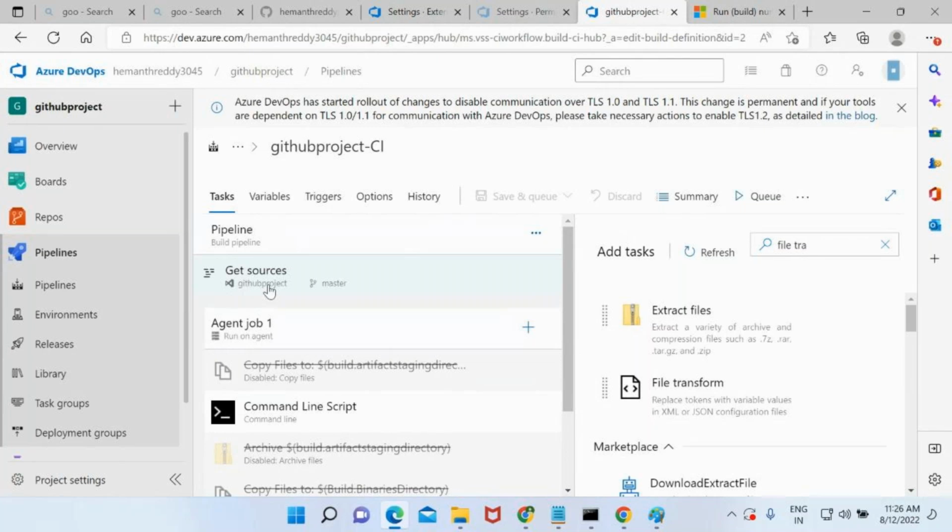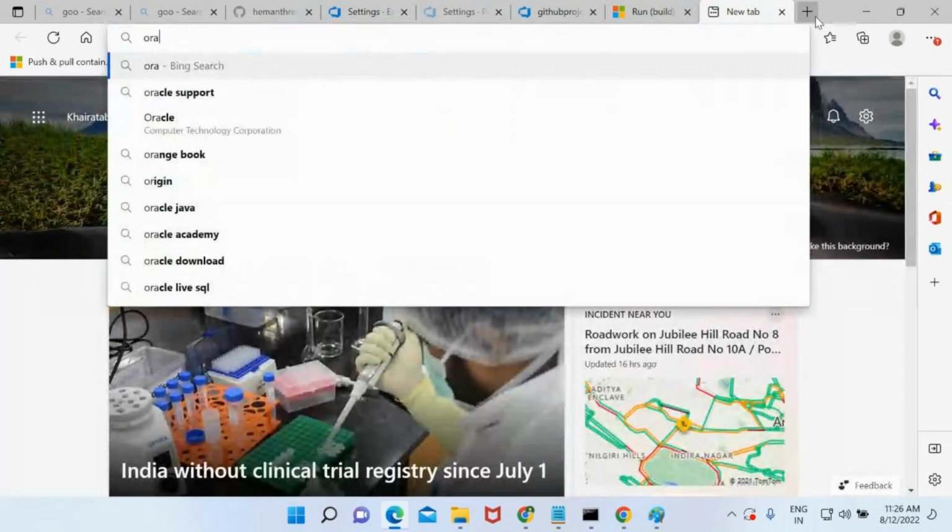Again, delete this, and again install Windows. This was a very big process earlier. At that time, I went into Google and searched, and what I was able to see was there is a software called Oracle VM Box.